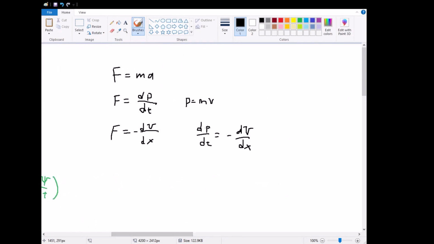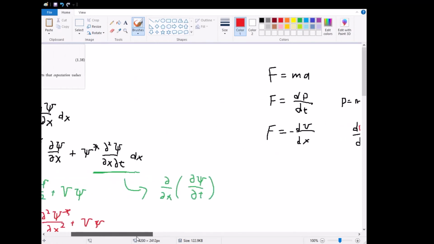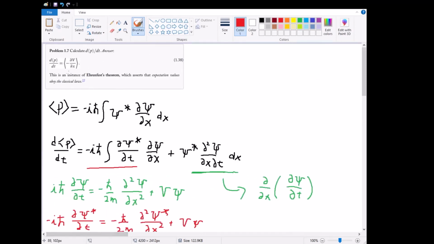So the only thing that we're missing here is the expectation value signs, right here and right here respectively. What this tells us is that if we look at a quantum system in terms of expectation values instead of wave functions, those expectation values do in fact obey classical laws such as Newton's laws of motion and energy and various other terms like that.